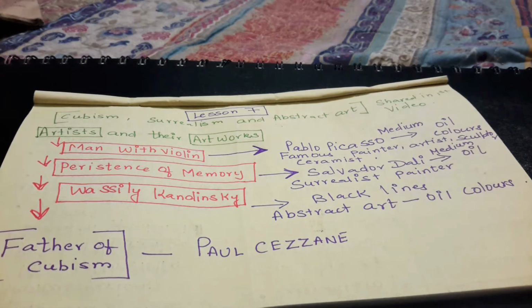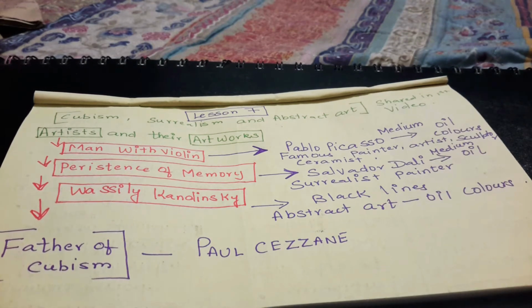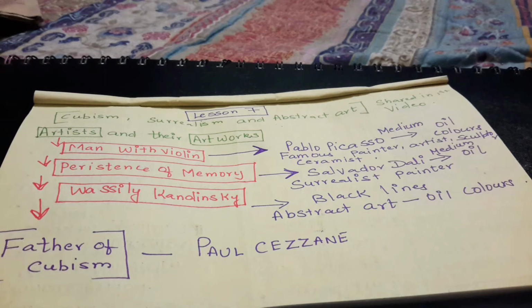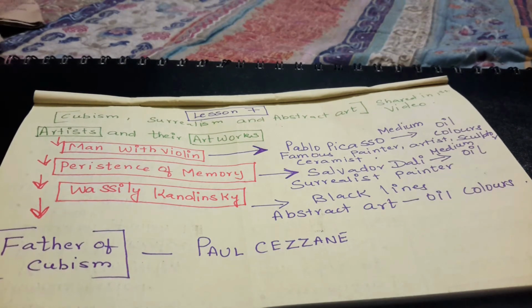The artists and their artworks of this lesson: Man with Violin by Pablo Picasso, Persistence of Memory by Salvador Dali, and Black Lines by Vasily Kandinsky. So the three artworks mentioned in this lesson 7 are Man with Violin, Persistence of Memory and Black Lines. The artists of this lesson are Pablo Picasso, Salvador Dali and Vasily Kandinsky.